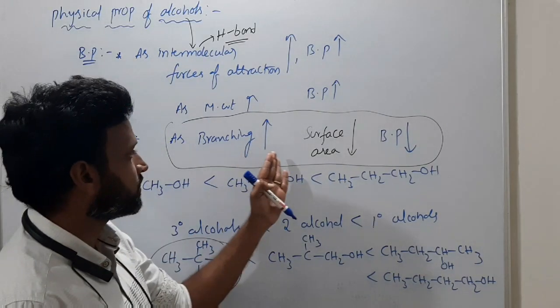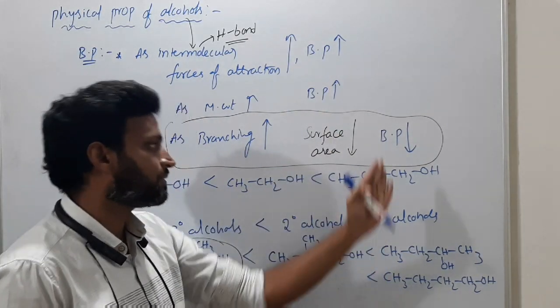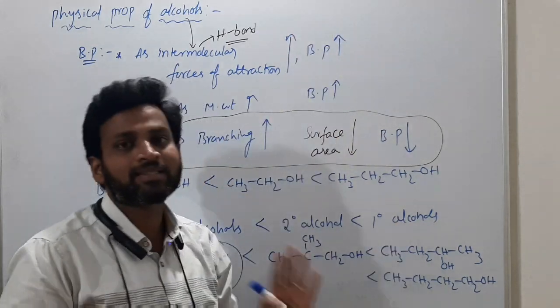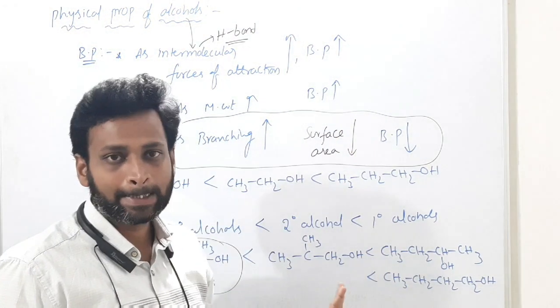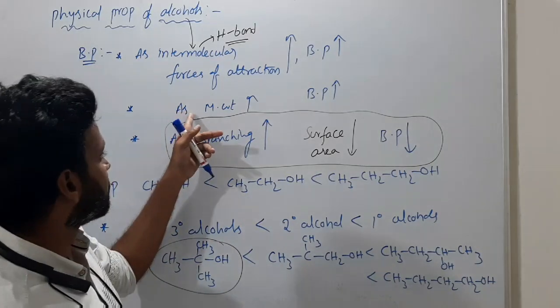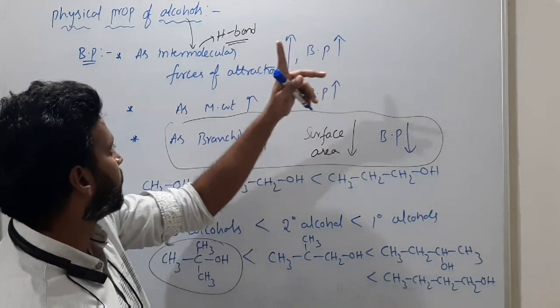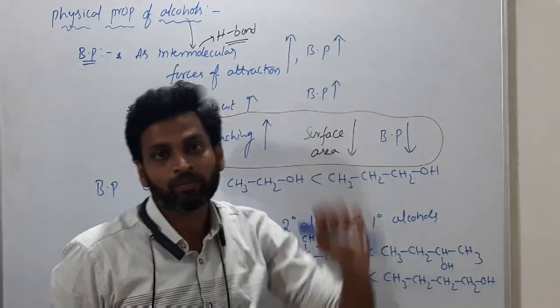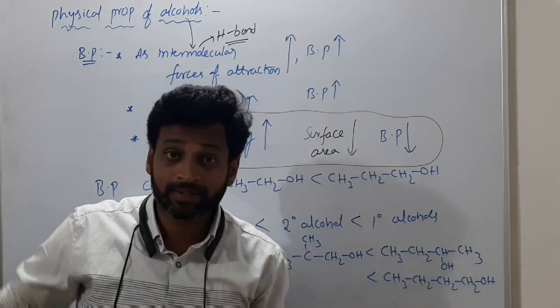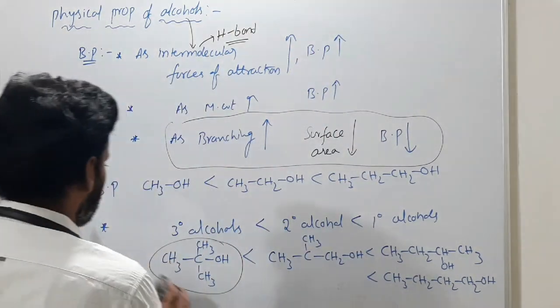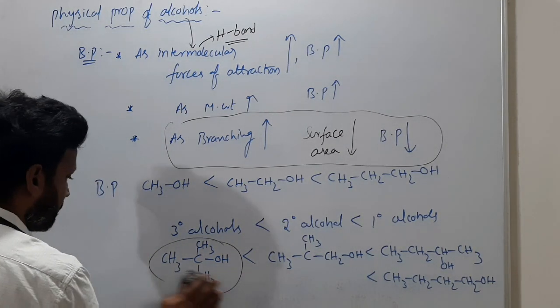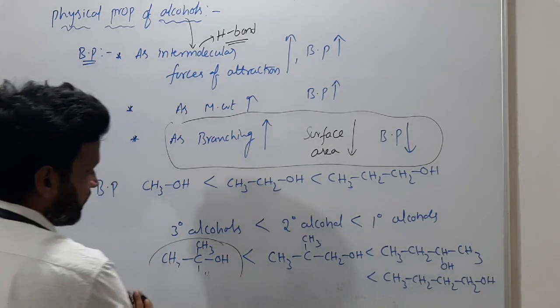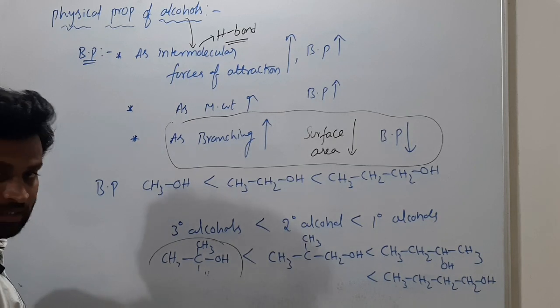As branching increases, surface area decreases, boiling point decreases, is the correct point. Okay, so as molecular weight increases, boiling point increases. As intermolecular force of attraction increases, boiling point increases. What I said is absolutely correct, nothing wrong here. So everything is correct. Hope you understood all these things.